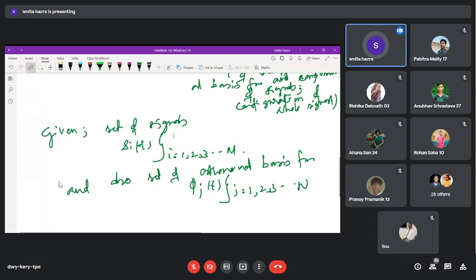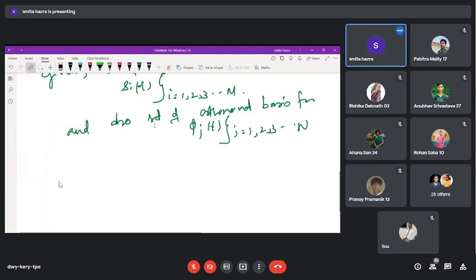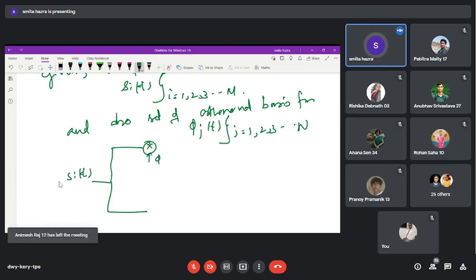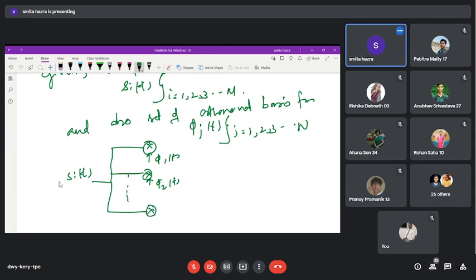And they are arranged in such a way that this s_i(t) is acting as a common input to these N lines. For these N lines, every line consists of a product block, followed by an integrator block where the duration of integration is the duration of the symbols.